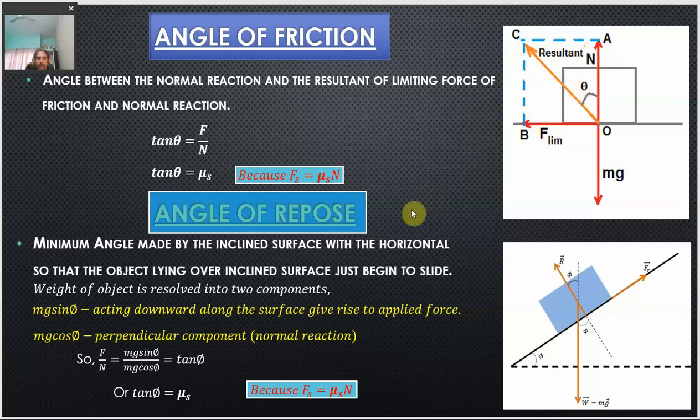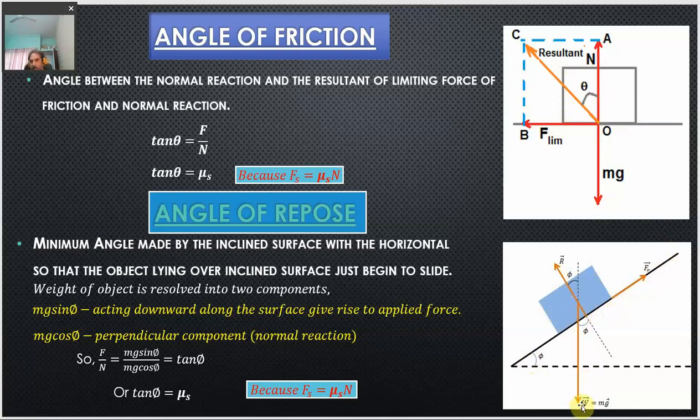Angle of repose is the term which is taken into account whenever the surface is inclined over which some object is trying to slide. Suppose that object is lying on a horizontal surface in this way. Now we are tilting this surface over which this object is sliding. This will be the weight of the object, which acts vertically downward.